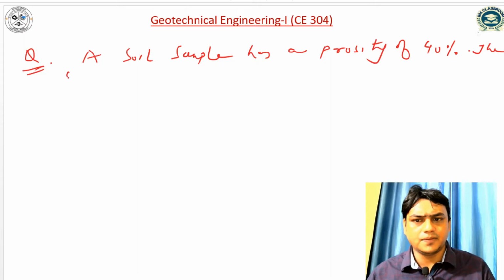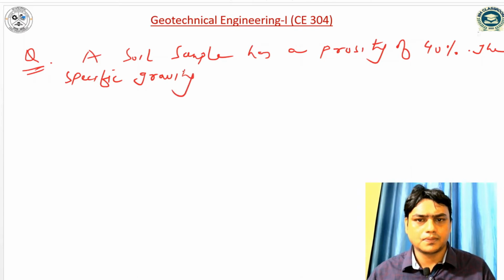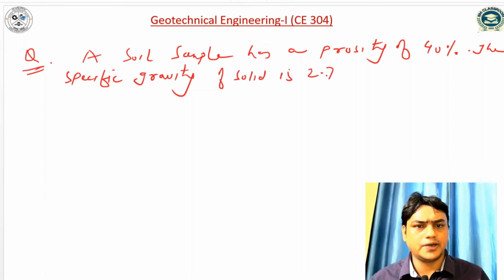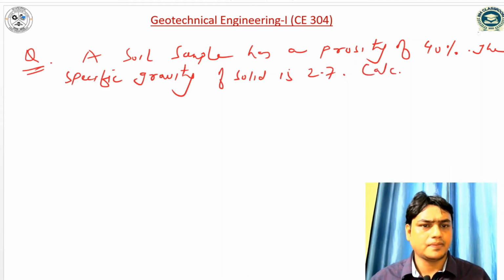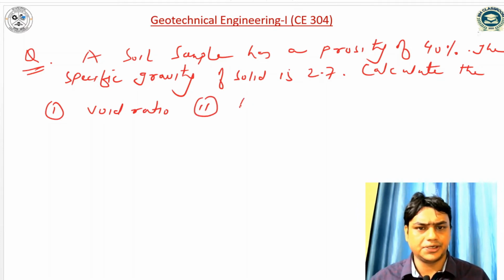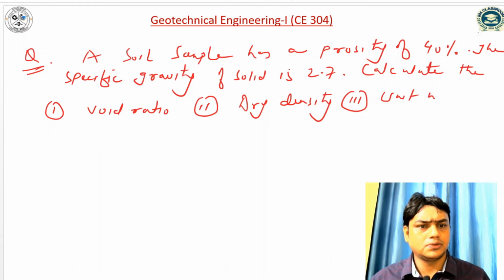The specific gravity of solids is 2.7. Calculate, the first part, void ratio, second part, dry density, and in the third part, unit weight of soil